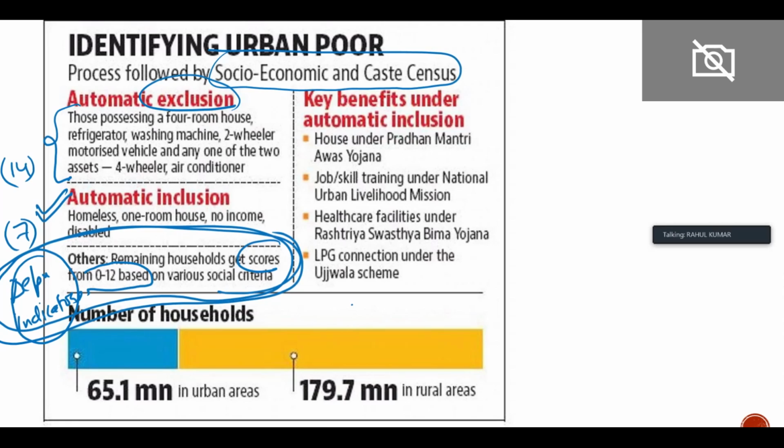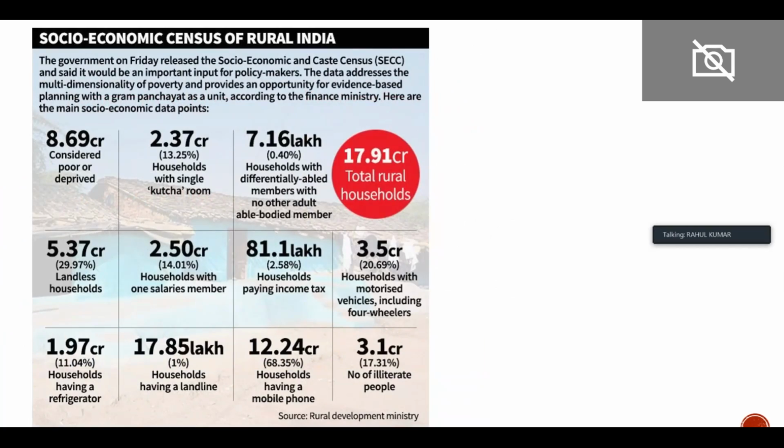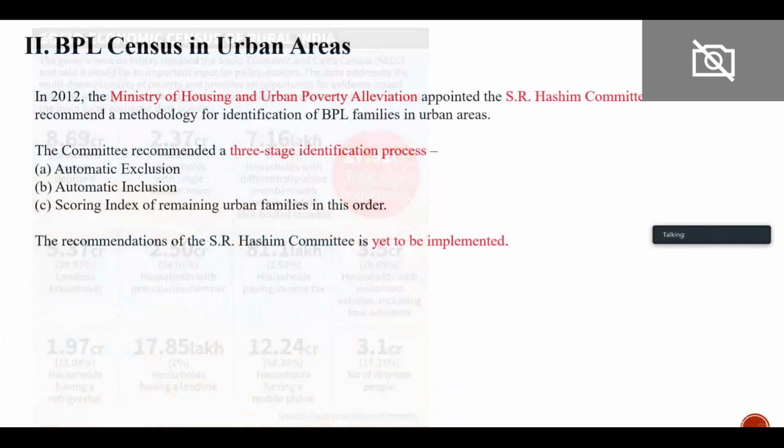So it helps in identifying who is a poor person, and those people who have the poor criteria get to benefit from this housing scheme, this skill scheme, health facilities, LPG connection, etc. So those people who are in the automatic inclusion criteria get to enjoy all these schemes which are provided by the government for the poor people. This is some data you can see later on.